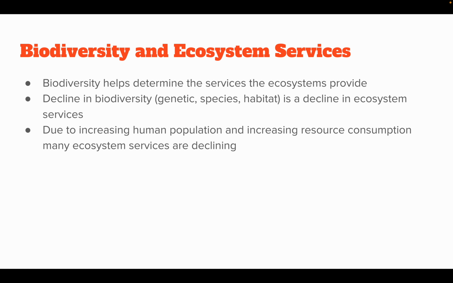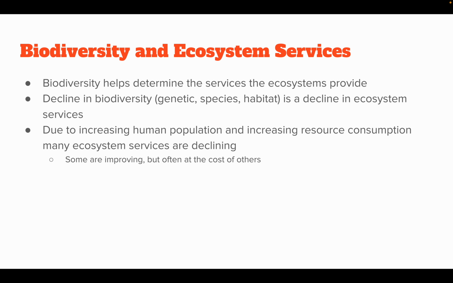So due to an increasing human population and increasing resource consumption, again, just because there are more people doesn't mean that resources are being consumed more. It really comes down to culture, or where you are in the world. Different countries consume more resources than other countries, even if one may have a larger population than the other.